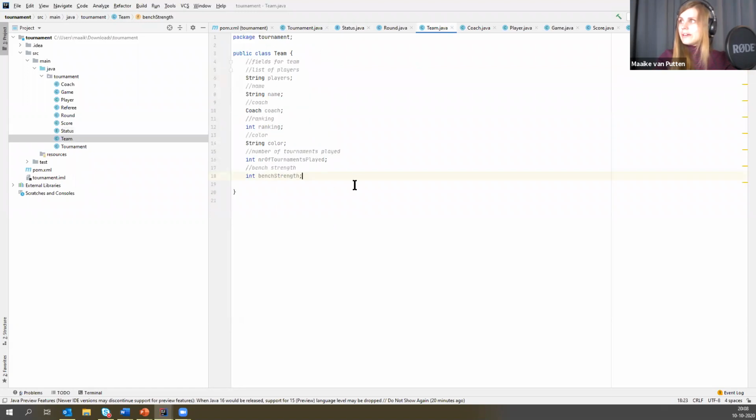So here we go. Here's our team class. And I'm going to give this enum to our team class. I'm going to say status. There you go.